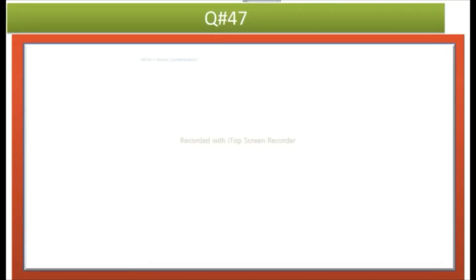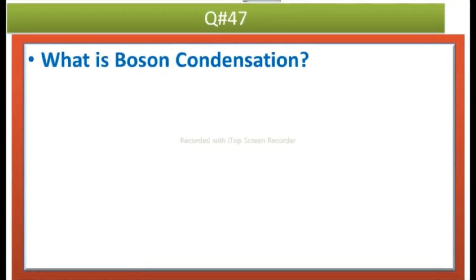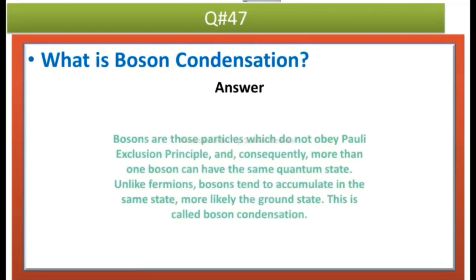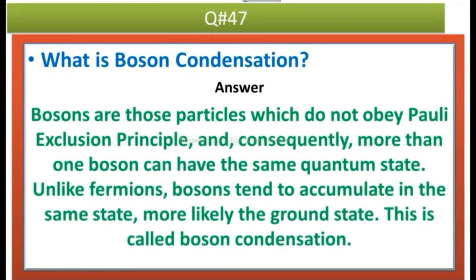The next question is, what is boson condensation? It is a very important question. Answer is, bosons are those particles which don't obey Pauli exclusion principle, and consequently more than one boson can have the same quantum state. Unlike fermions, bosons tend to accumulate in the same state, more likely the ground state. This is called boson condensation.